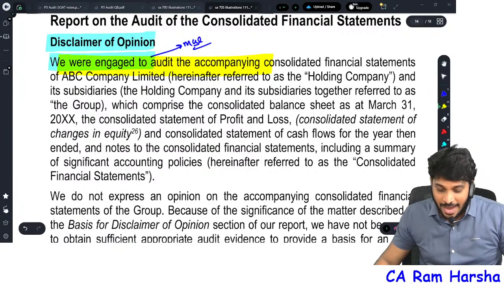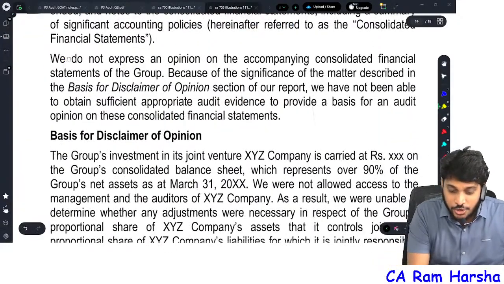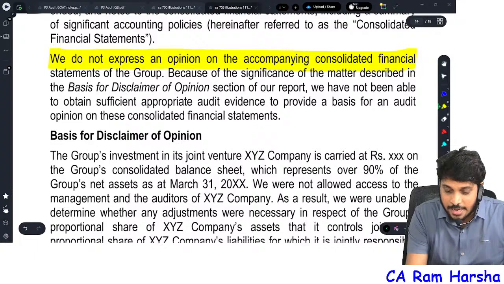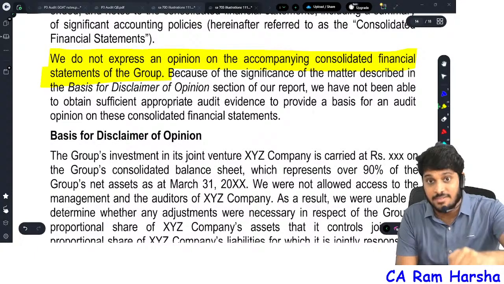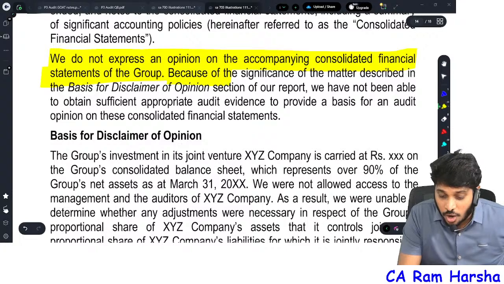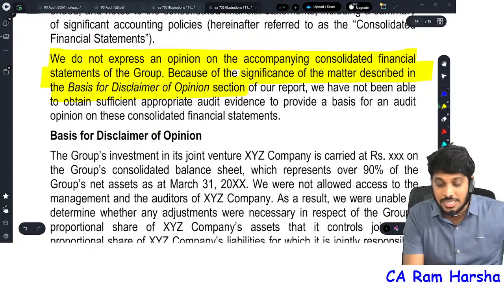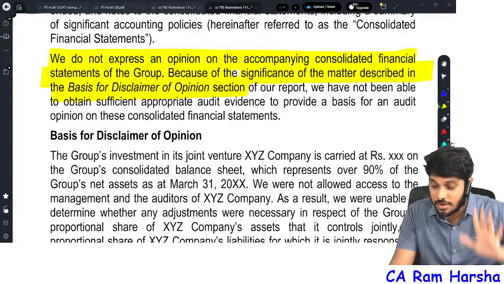That's how you reply. And you see straight away here below, we do not express an opinion on the accompanying financial statements. Straight away we said we do not express an opinion. Why? What happened? Because of the significance of the matter described in the basis for disclaimer of opinion section of our report.